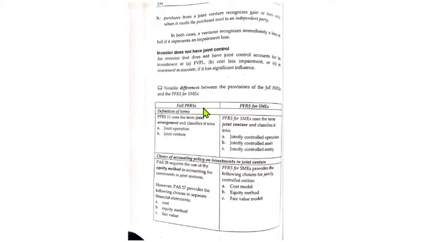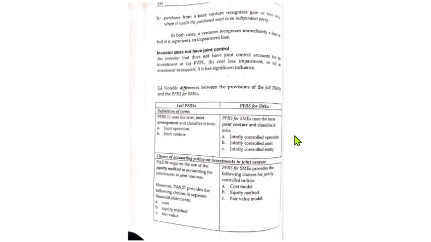Hindi masyadong they are not leaning towards the concept of the computation related to PFRS for SMEs, but parang nire-remind ka lang that there is a PFRS for SMEs na dapat somehow ay alam mo kung ano yung differences nila. PFRS 11, under full PFRS, uses the term joint arrangement and classifies it into the joint operation and joint venture. Ito yung full PFRS, ito lahat yung discuss natin kanina.